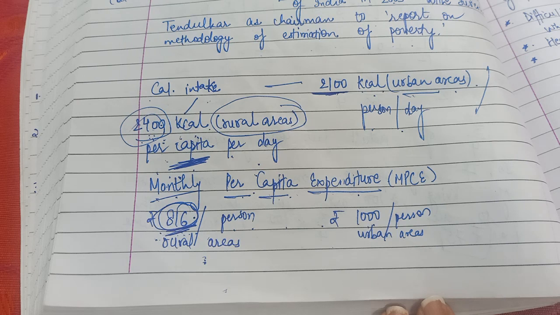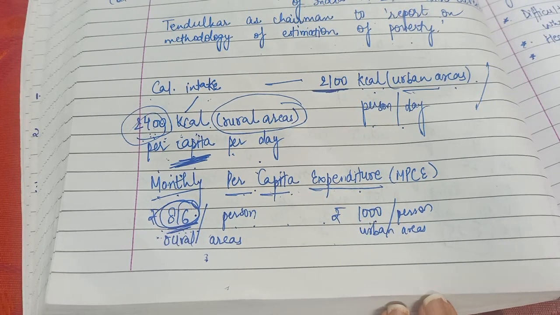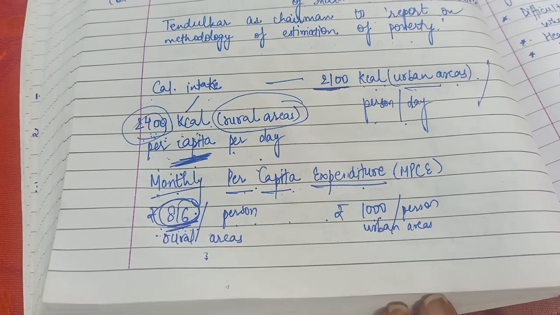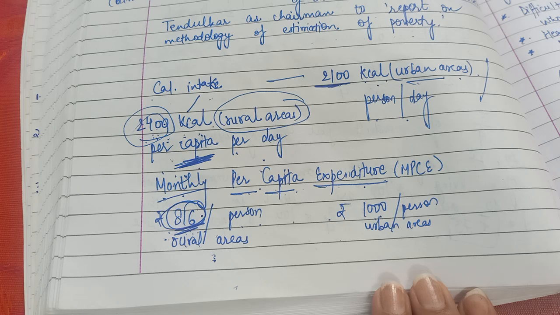Like okay, you can also take it in a household manner. If it is a family of 5, so everybody in the family would need 1000 rupees per month. So there should be around 5000 rupees what they should be earning. That should be the minimum earning of that family. If it is a family of 5 members, so in urban areas they should be having at least 5000 rupees with them in a month.